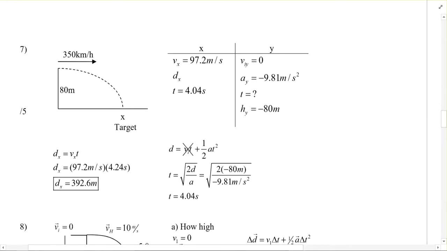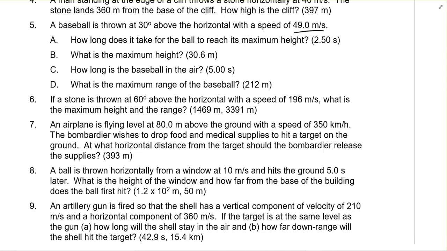I'm going to go on to 7 here. So it says an airplane is flying level at 80 meters above the ground with a speed of 350 kilometers an hour. The bombardier wishes to drop food and medical supplies to hit a target on the ground. At what horizontal distance from the target should the bombardier release the supplies.